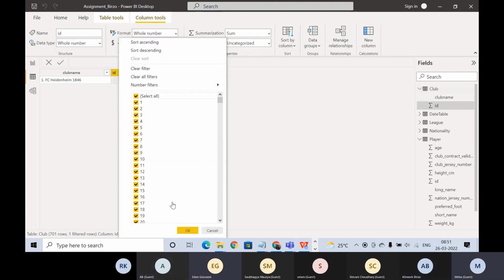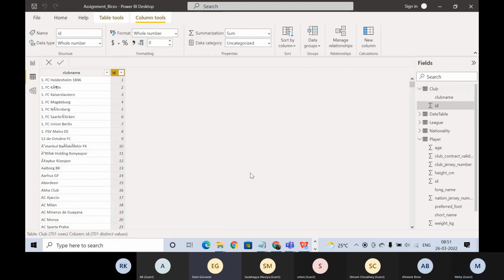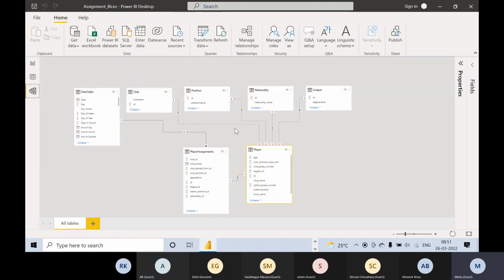So there should be merge. I'm kind of confused. Can you repeat it one more time? Sure. So basically what I was trying to tell is, see here, in each of the relationships, what was the relationship created? The club ID was getting mapped to player ID, right? So usually what will happen?